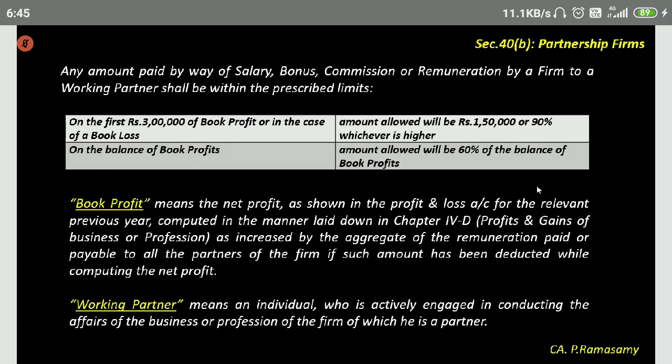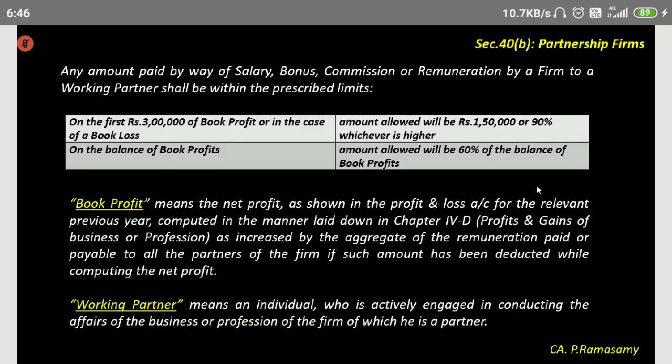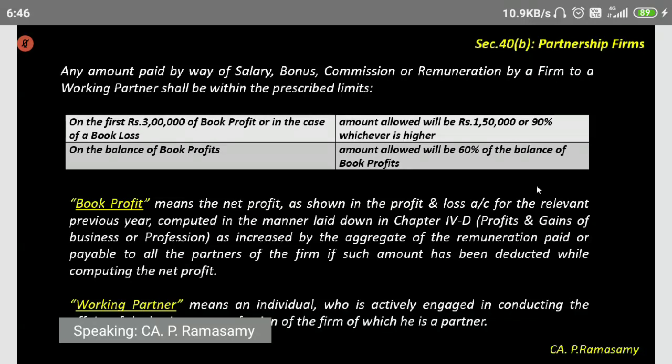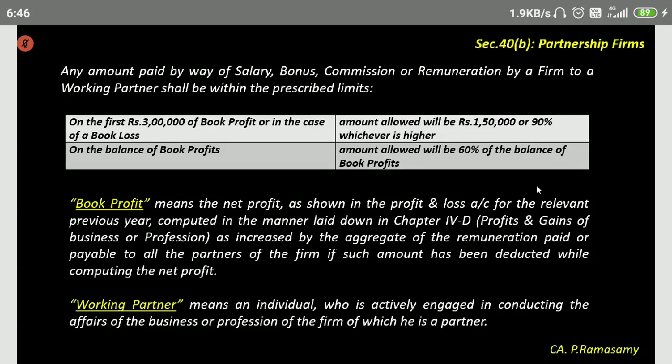If the employer has paid that 30,000 and has debited his profit and loss account with 30,000, his net profit is going to come down to that extent. That 30,000 tax paid by the employer will be disallowed. That is the meaning, Sharan. Is that okay, Sharan? Here we are discussing that 30,000 tax amount. Agreed? Okay. Now here we are talking about 40B disallowance for partnership firms.